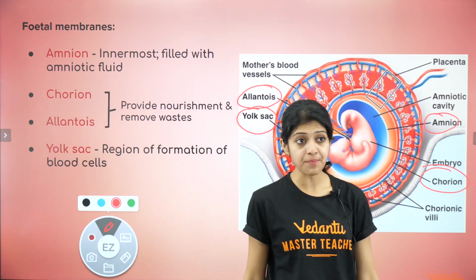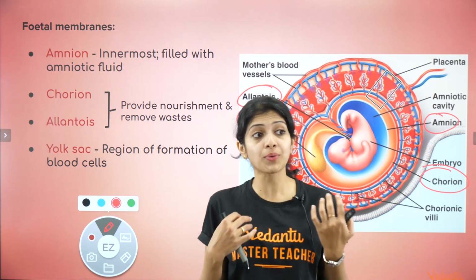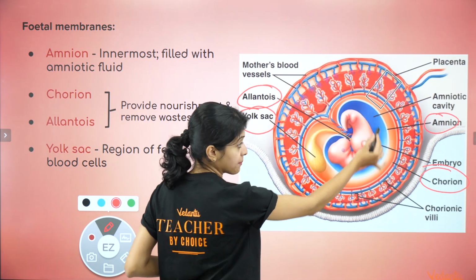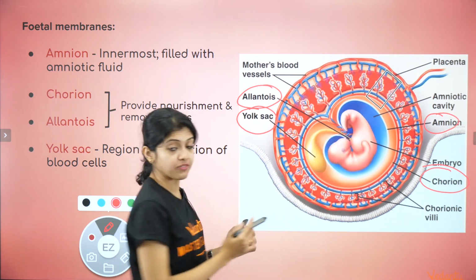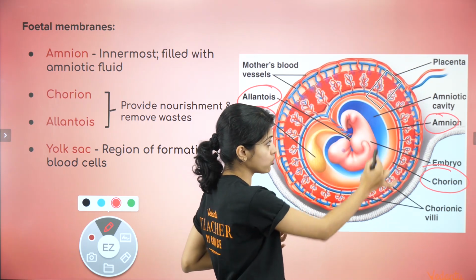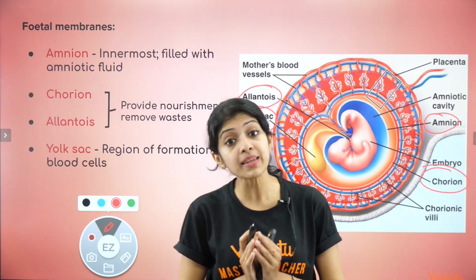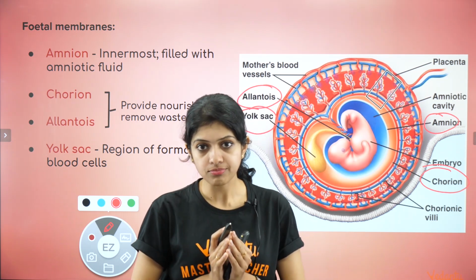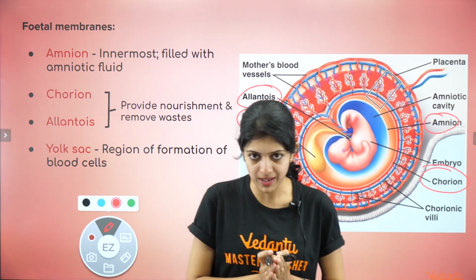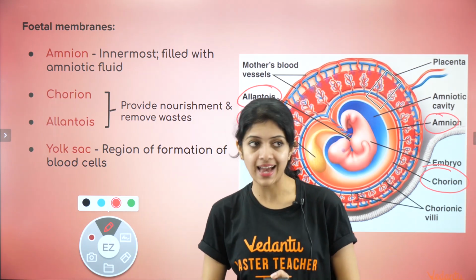Now, as you can see, the amnion is the innermost layer and it's filled with amniotic fluid. This part of it, this is the amniotic cavity, which is the cavity between the fetus and the amnion, right? This blue colored portion that you see, amniotic cavity, and that is filled with amniotic fluid. All the time, the baby is present inside that fluid. Okay, so that is again for a reason. We will look at that in a bit.